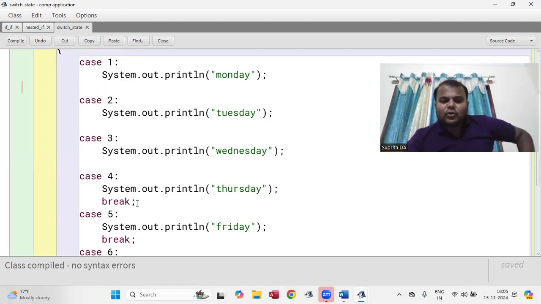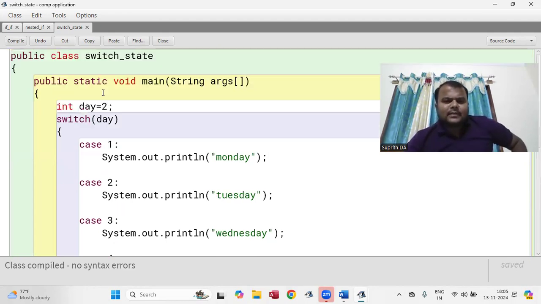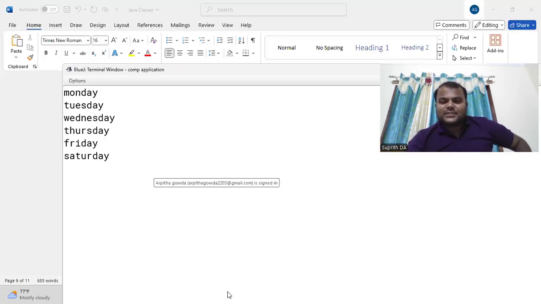Now, if I put break in all these cases, click on compile and take the input as 1. Now compile and run the program. It's printing starting from Monday, Tuesday up to Saturday.